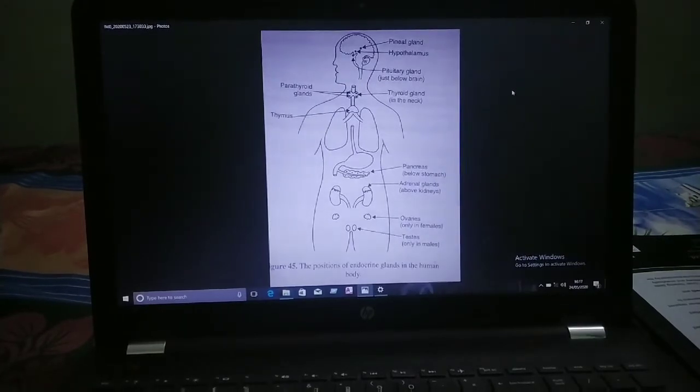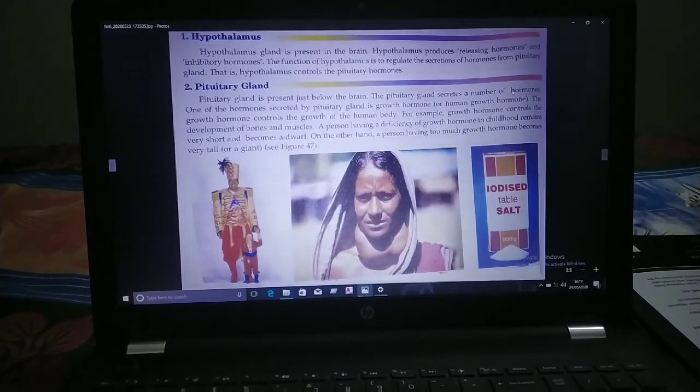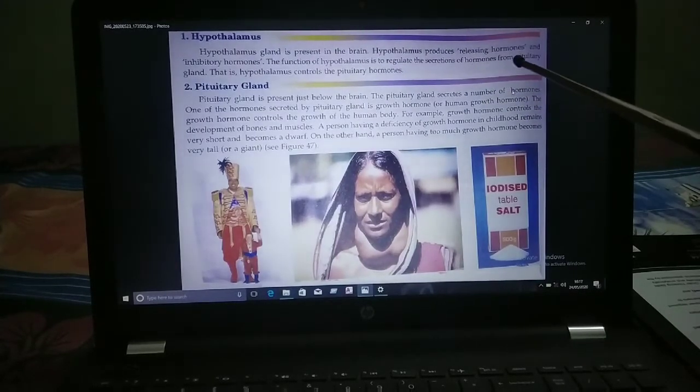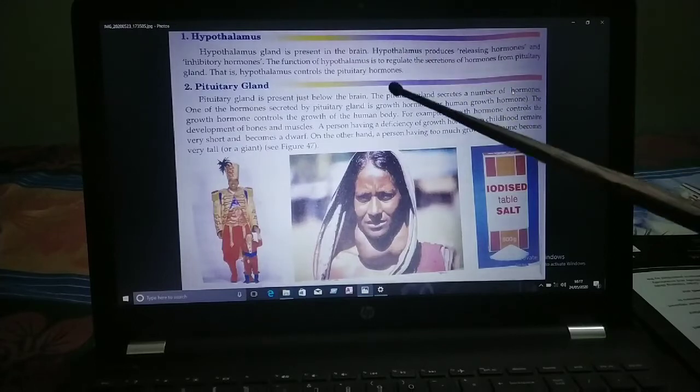Now I will tell you about the different functions performed by these endocrine glands. First of all, the hypothalamus. Children, the function of the hypothalamus is to regulate the secretion of hormones from the pituitary gland.